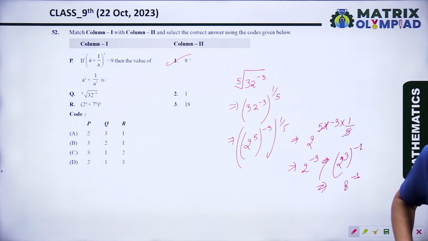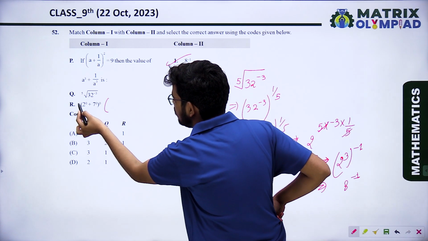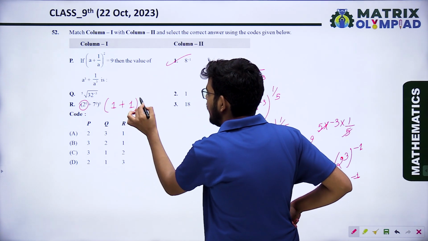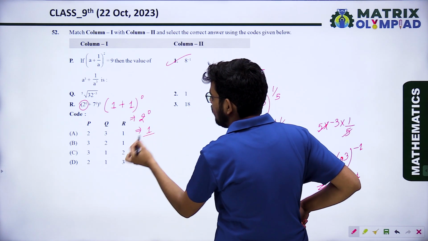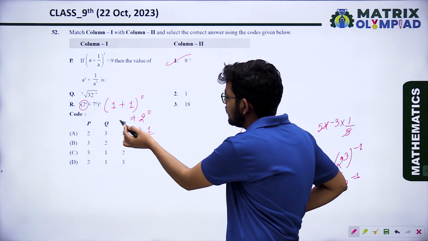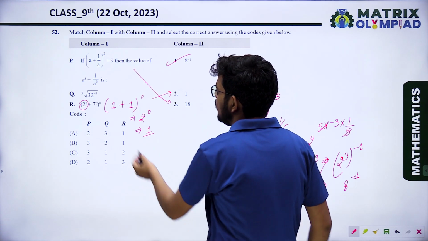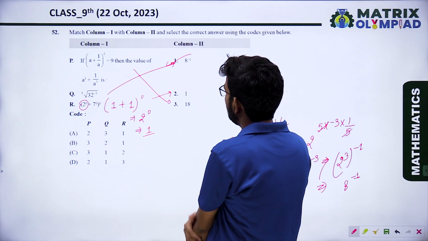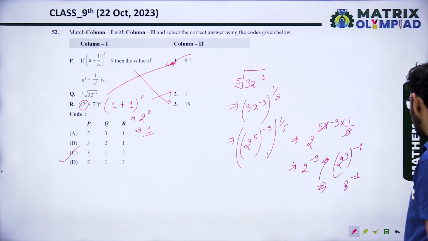Option first. Next, 2 raised to power 0 plus 7 raised to power 0. 2 raised to power 0 means 1, plus 7 raised to power 0 means 1. It means 2 raised to power 0, and the answer of 2 raised to power 0 equals 1. So option 2. So P's correct answer is third, Q's correct answer is first, and R is second. So that will be 3, 1, 2. Option C is the correct.